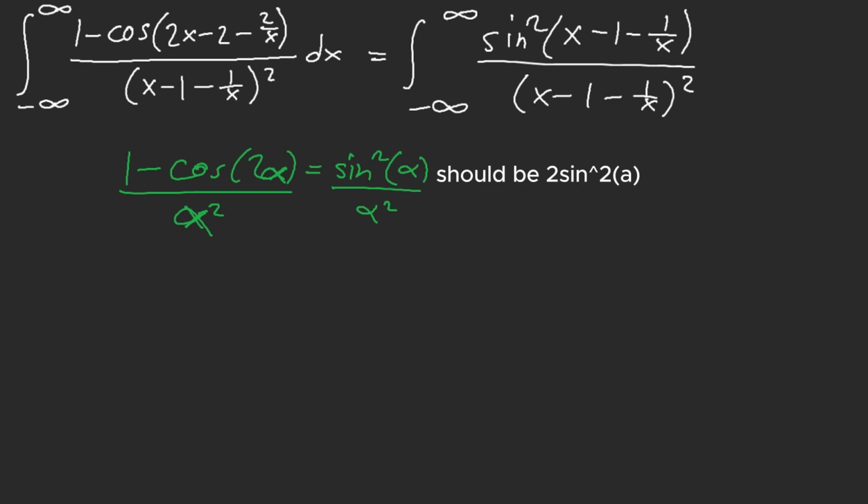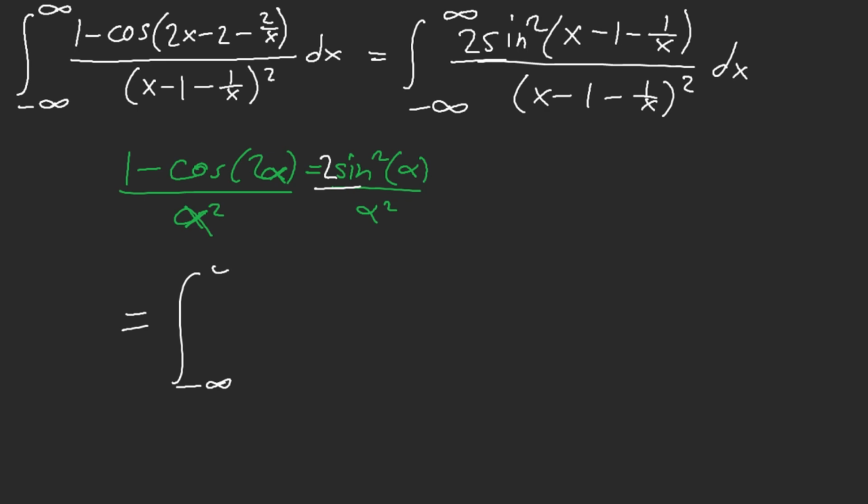I'm sorry, this should be 2. That should be 2. Okay? Don't forget that. Okay, and now, can we use Glasser's master theorem? Yes, you can. You technically can. With that minus 1 still, yes, you can. So, that means that what we have here is 2 sine square x over x squared dx, which is equal,